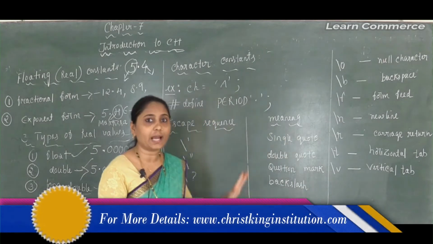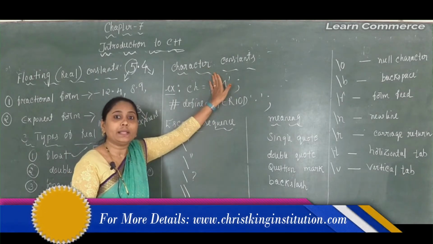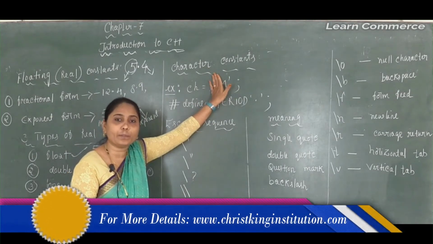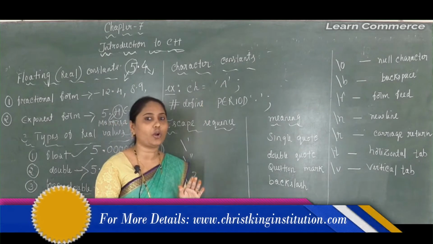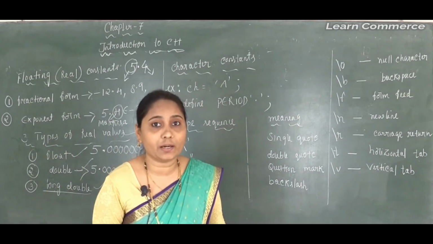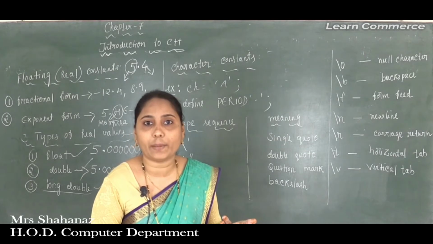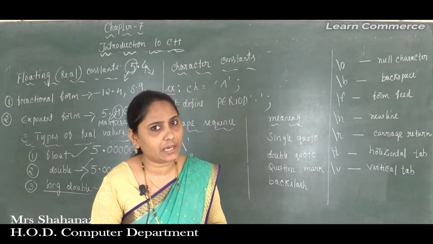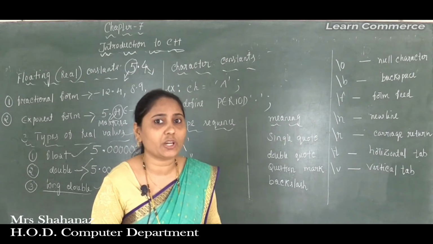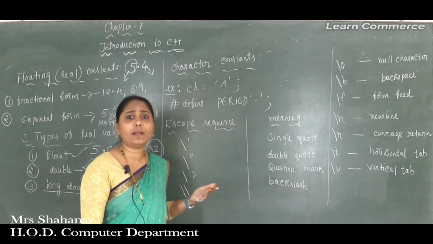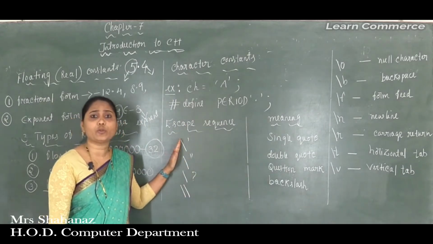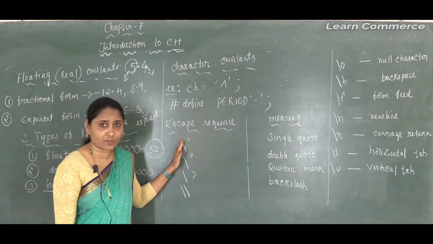So the character constant means any type of symbol or literal. The meaning of literals is letters, clear? Variable letters. How are we going to create a variable name? Just by using letters. So any literal or symbol enclosed by an apostrophe, clear, apostrophe or single quote.